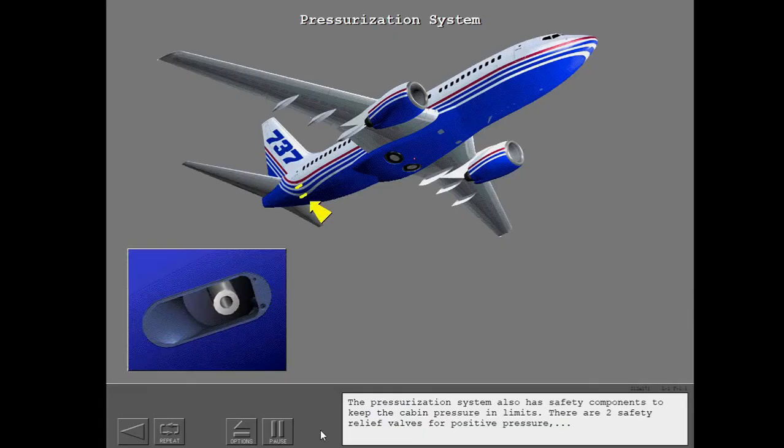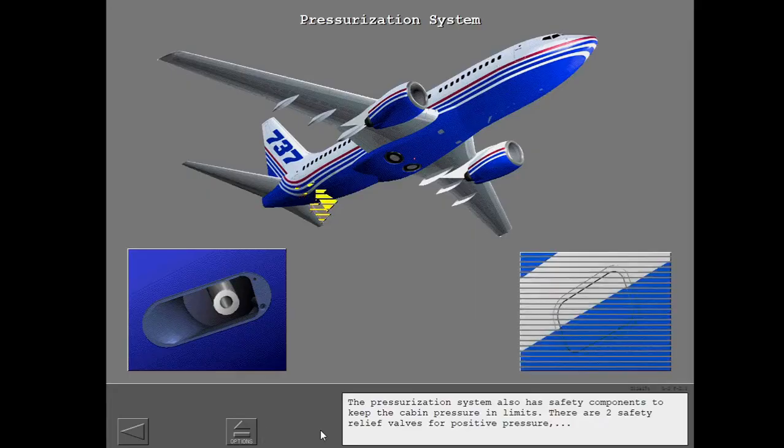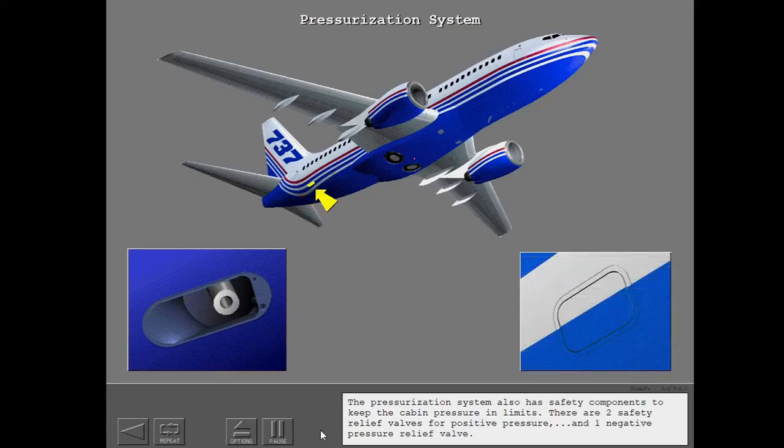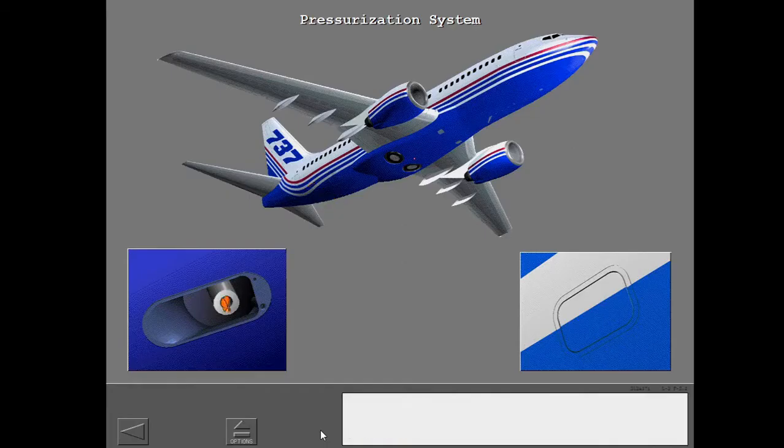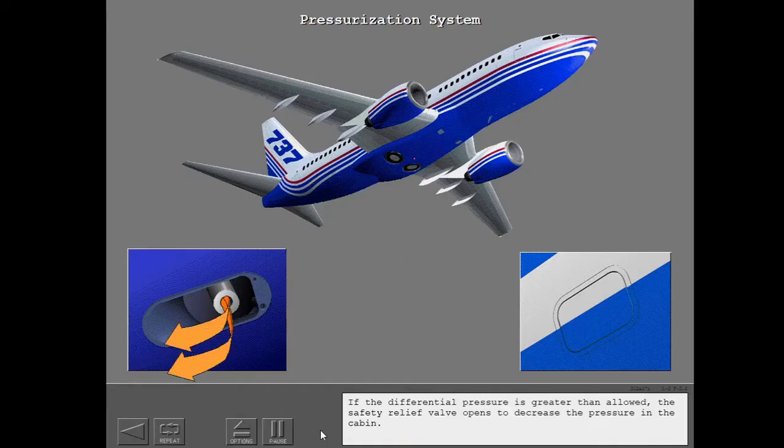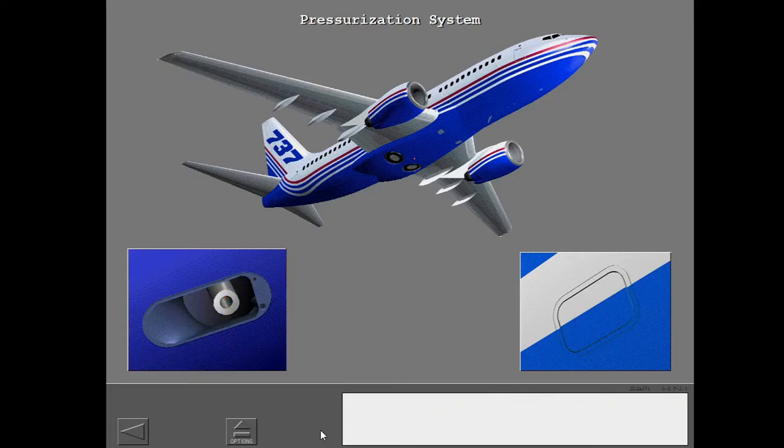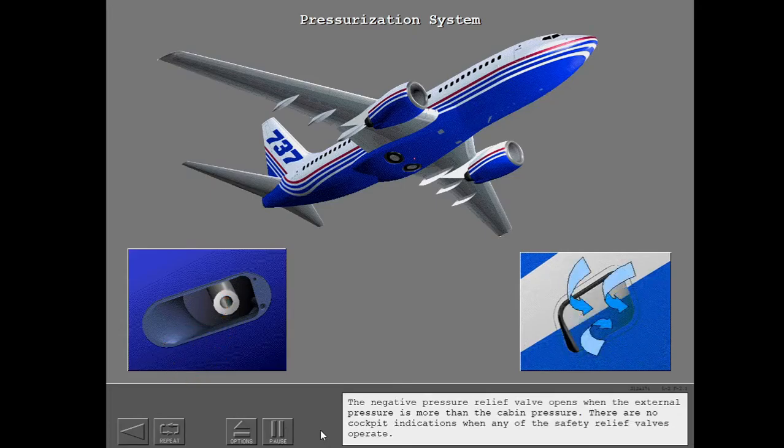The pressurization system also has safety components to keep the cabin pressure in limits. There are two safety relief valves for positive pressure and one negative pressure relief valve. If the differential pressure is greater than allowed, the safety relief valve opens to decrease the pressure in the cabin. The negative pressure relief valve opens when the external pressure is more than the cabin pressure. There are no cockpit indications when any of the safety relief valves operate.